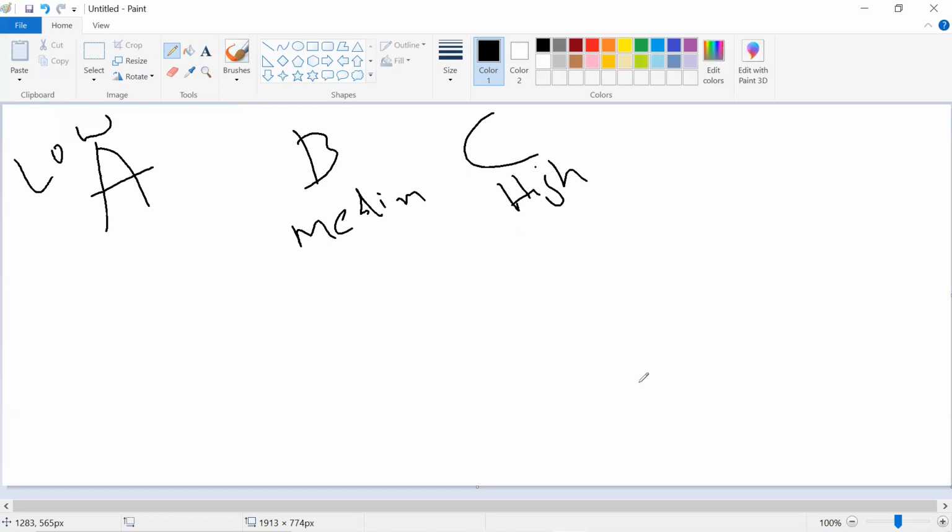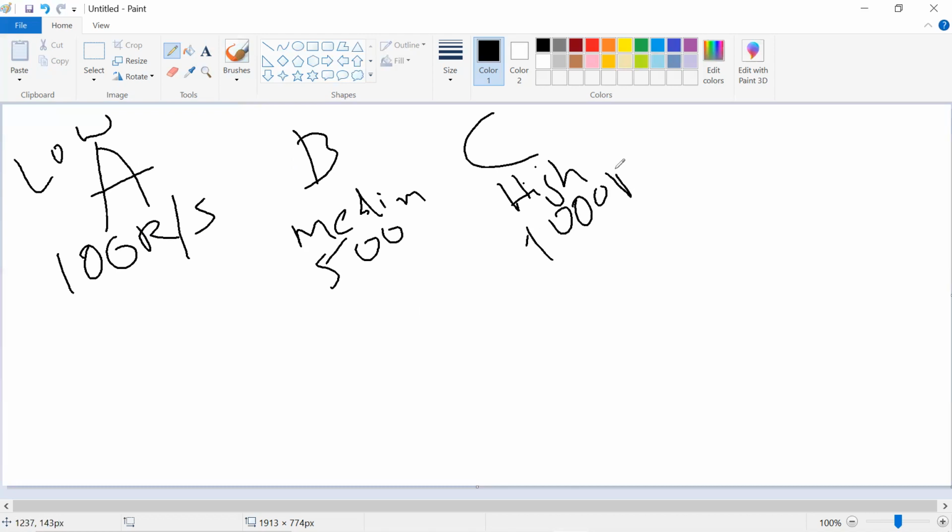Okay, so let's take 3 servers: low capacity, medium capacity, and high capacity. How will we define this capacity? There could be some measurement, with some number, right? Yeah. So this one will handle 100 requests per second, this will handle 500 requests per second, and this will handle 1000 requests. So what does it mean?